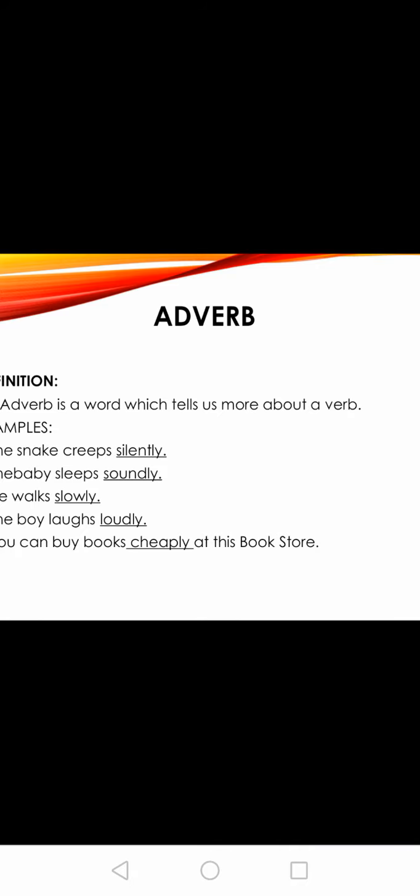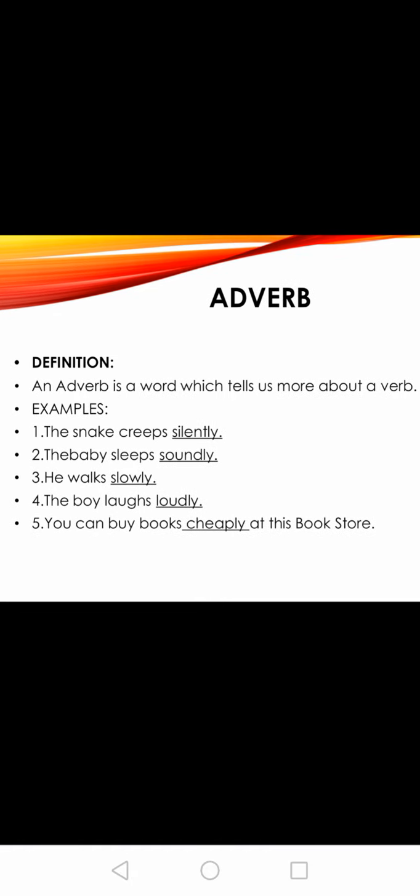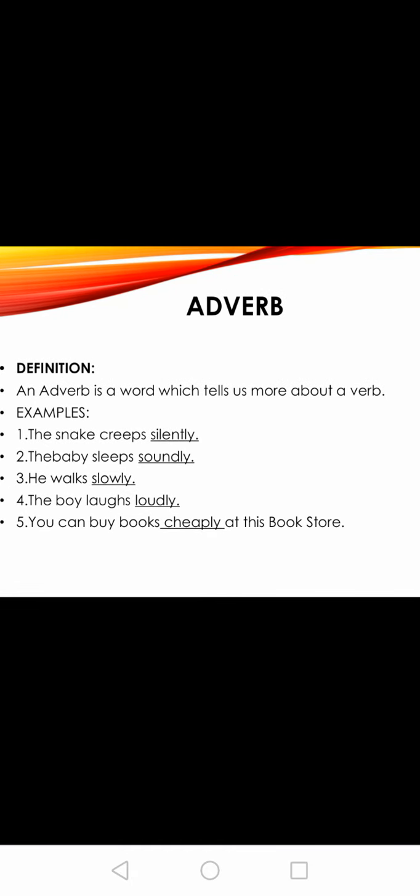Now what is adverb? An adverb is a word which tells us more about the verb. Already we had studied what is verb. Verb means action words. Singing, dancing, laughing, moving, writing, reading, cooking. These are what? Actions. Now these are verbs. Adverb means it tells you more about the verb.